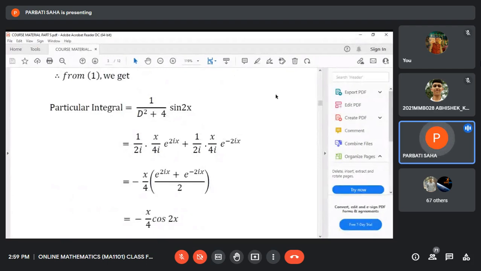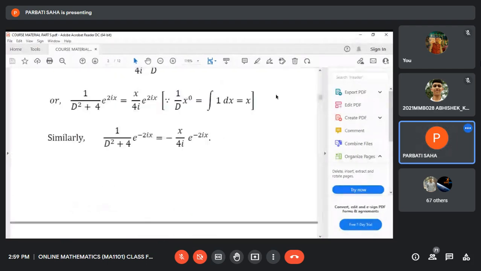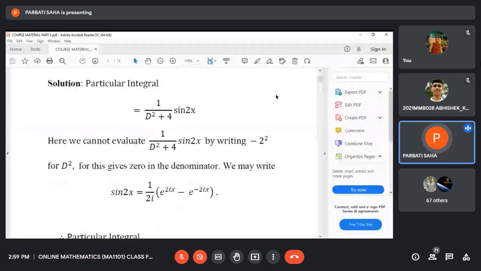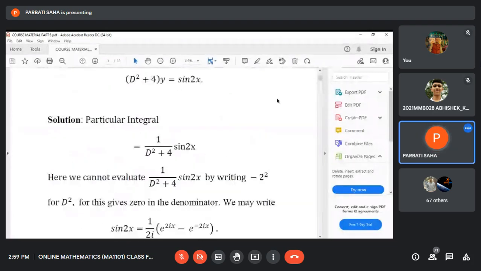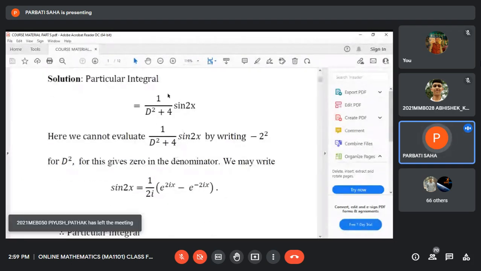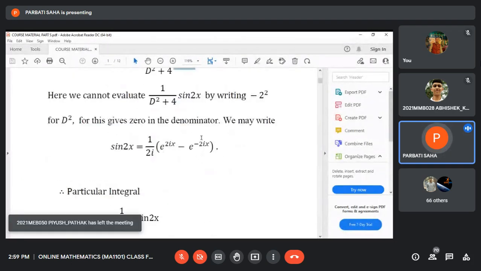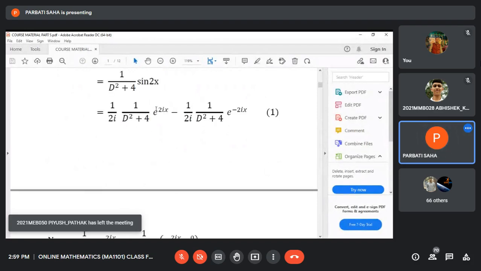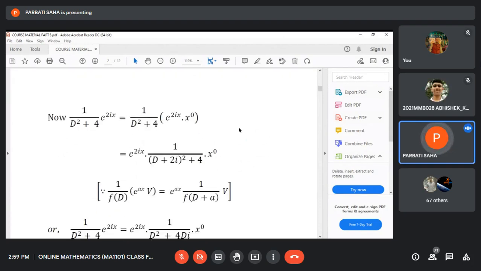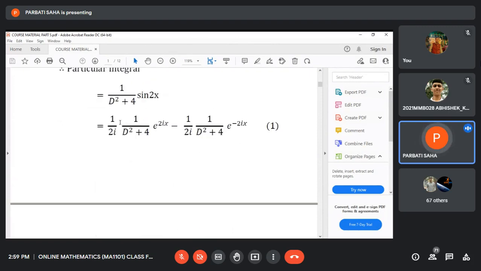So what is your observation? Observe very carefully that in this case, when we replace d square by minus 2 square, the denominator becomes 0. In that case, we express sine or cosine function in terms of exponential functions like this, and then we first compute this.